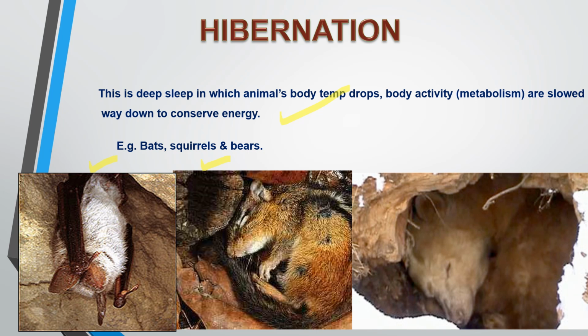Some squirrels, especially ground squirrels, enter a state of hibernation where their body temperature and metabolism drop to survive the winter months. Then the third image depicts a bear hibernating in a den. Bears enter a state of hibernation where they sleep for long periods, living off the fat reserves built up during the summer and fall.